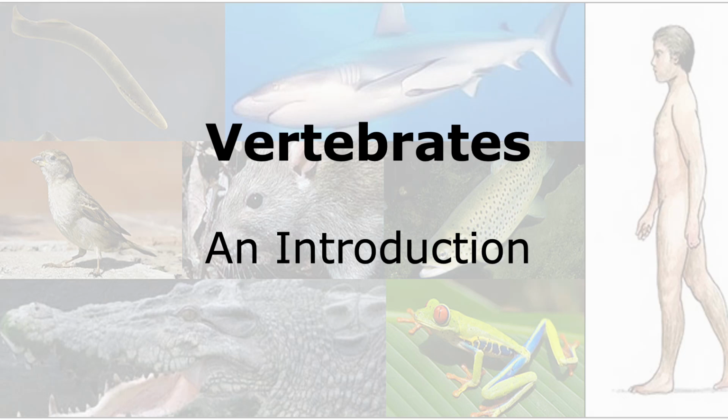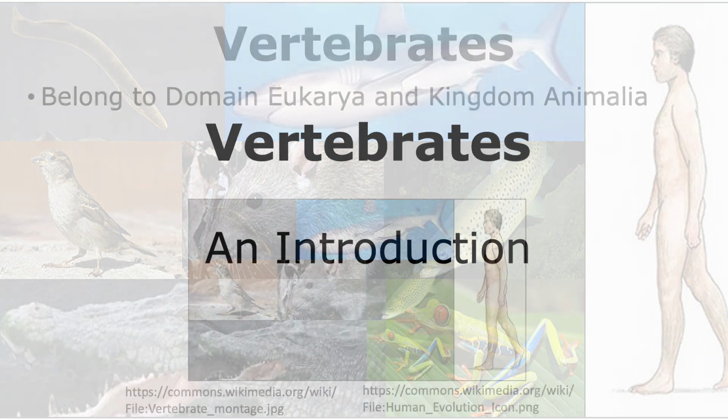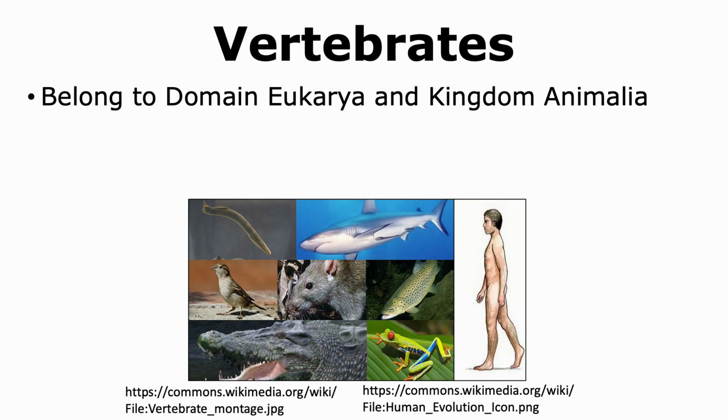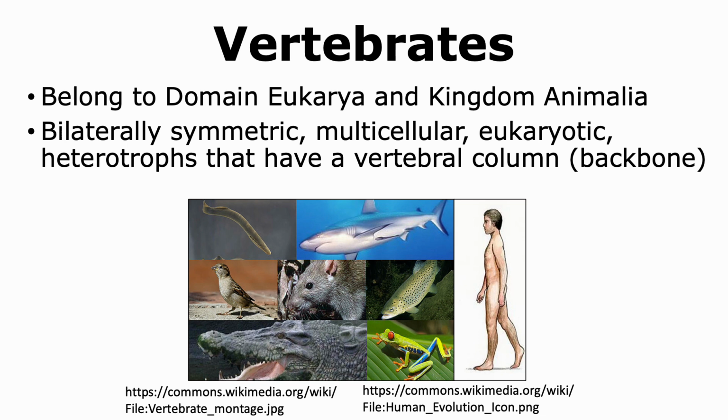In this video, we are going to learn about vertebrates. Vertebrates are organisms that belong to the domain Eukarya and the kingdom of Animalia. They are bilaterally symmetric organisms that are multicellular. All cells are eukaryotic, and these organisms are heterotrophs that have a vertebral column.